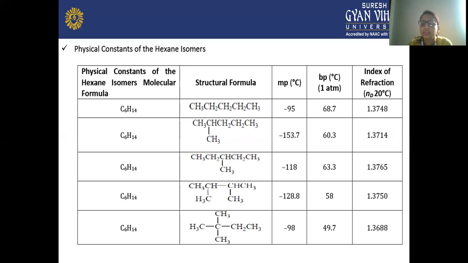The refractive index is 1.3750. And the last, the fifth isomer of hexane, has two methyl groups attached to the second carbon. The melting point is -98, the boiling point is 49.7, and the refractive index is 1.3688.